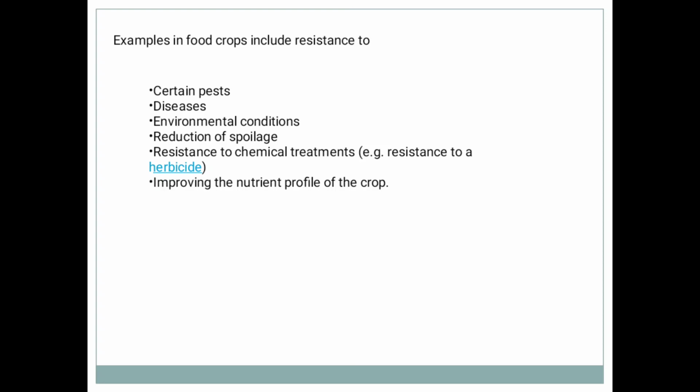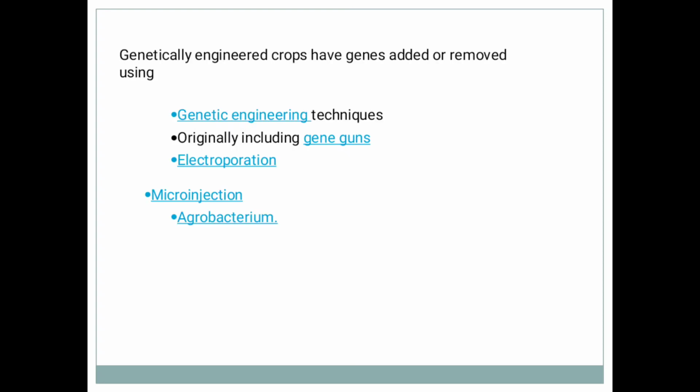Examples in food crops include resistance to certain pests, diseases and environmental conditions, reduction of spoilage, resistance to chemical treatments, and improving the nutrition profile of the crop. Genetically, crops have had genes added or removed.